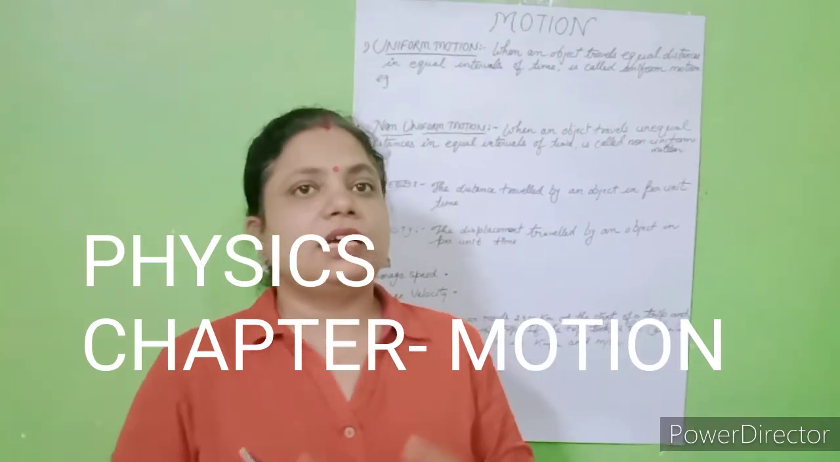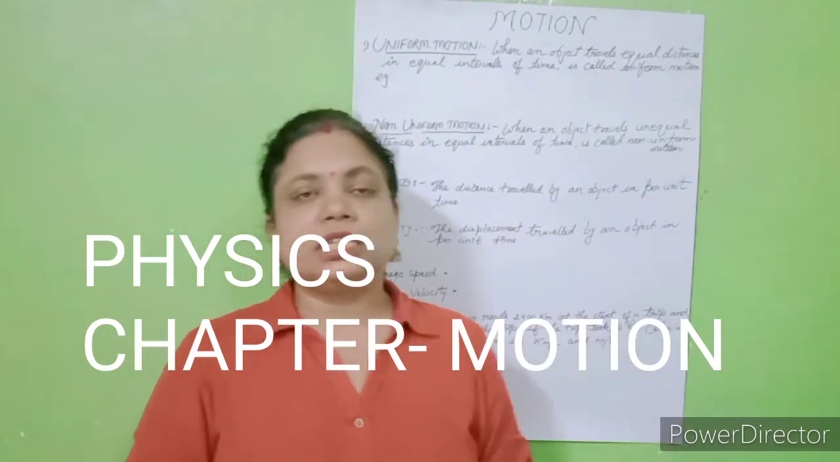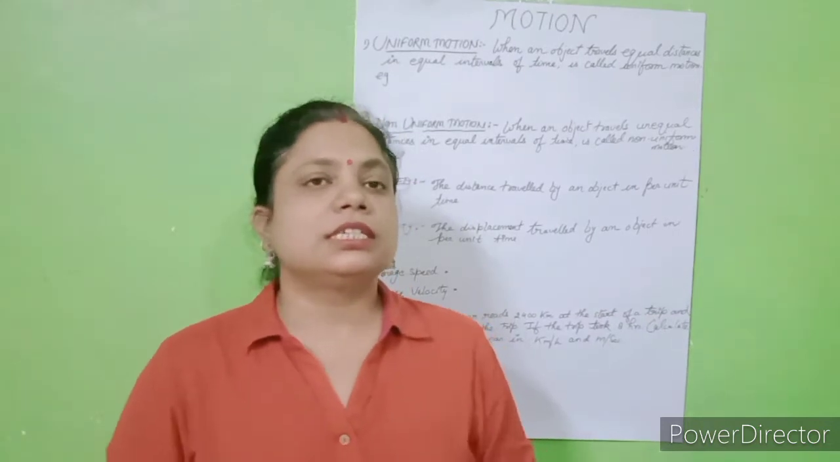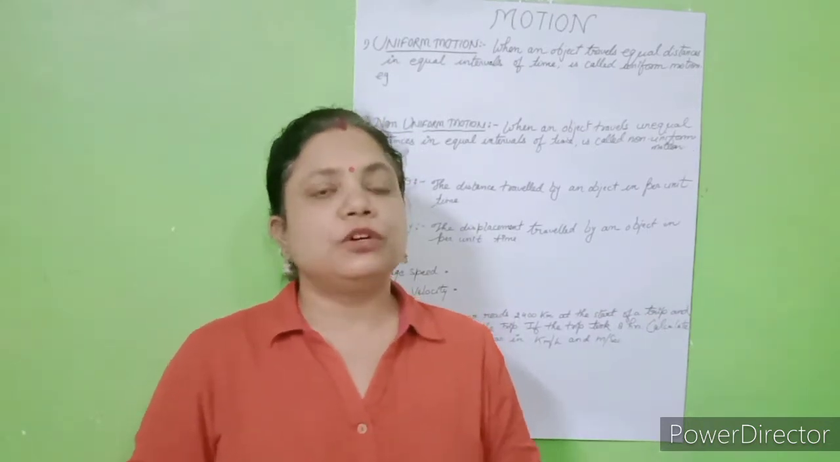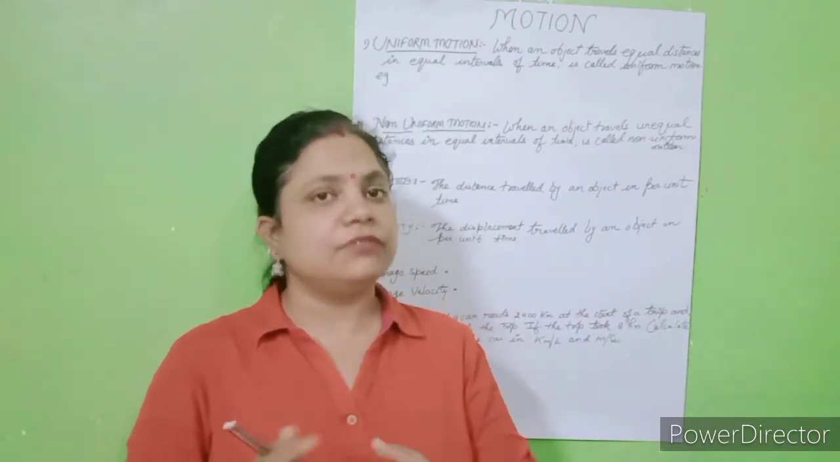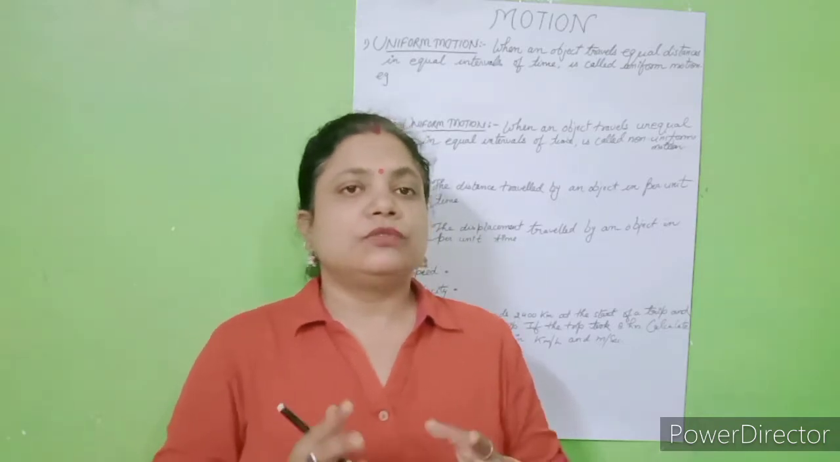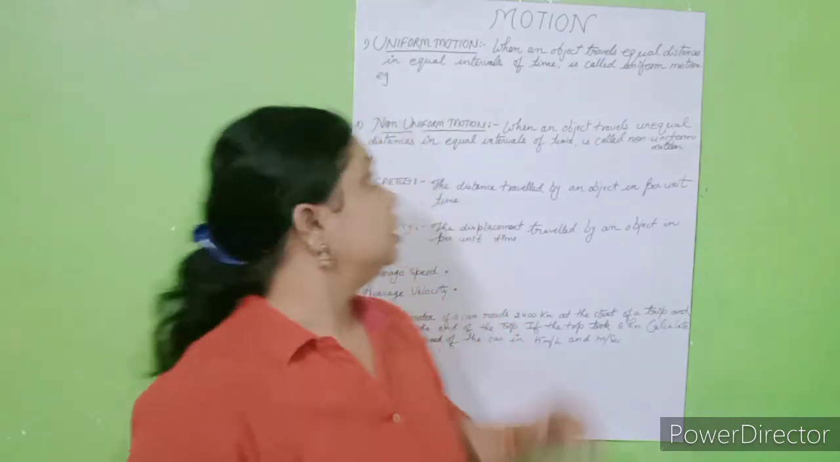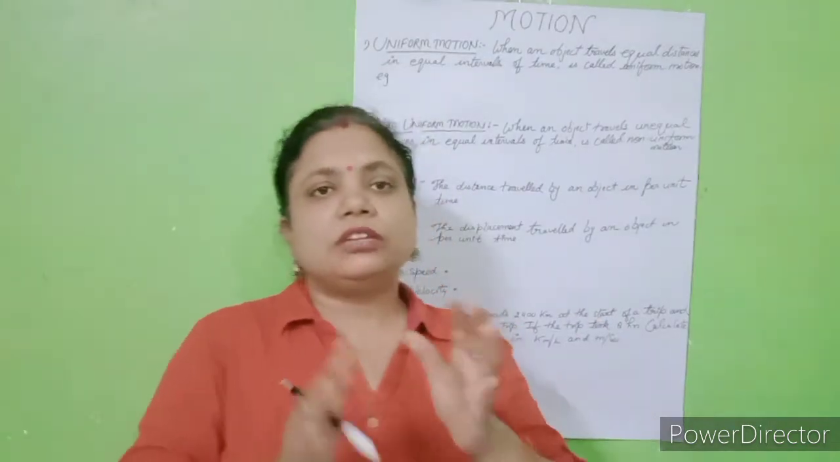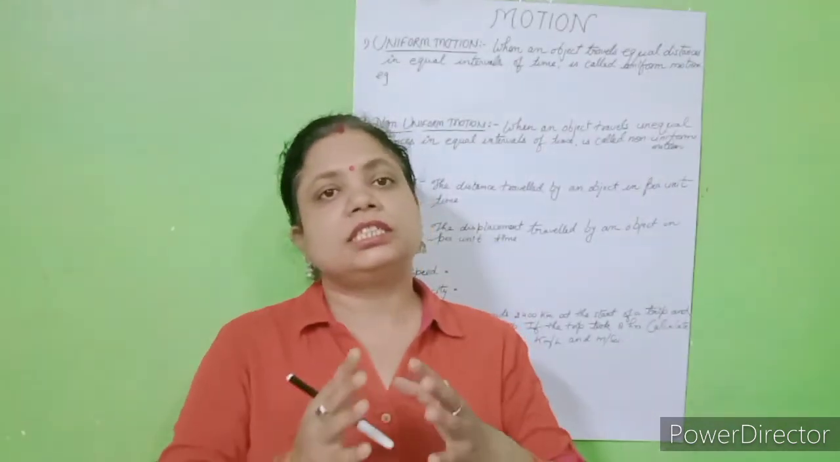Students, again I am going to discuss the chapter motion, and today we will discuss uniform motion, non-uniform motion, speed, velocity and one numerical also. Fine. So first of all, just see the uniform motion. Uniform and non-uniform motion, it is the type of the motion.